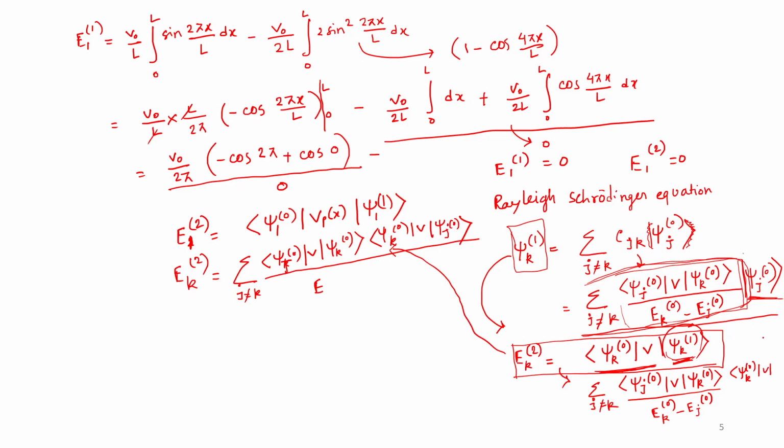What we are trying to do right now is replacing, or putting, this value of psi k first into the correction term, and it will become something like this. So Ek naught, and this part is here, and psi k naught. This is what I have written here also. You can see my cursor, I guess. So this is Ek naught minus Ej naught.